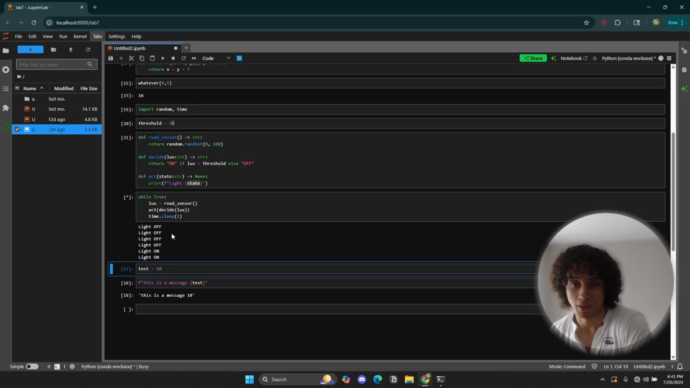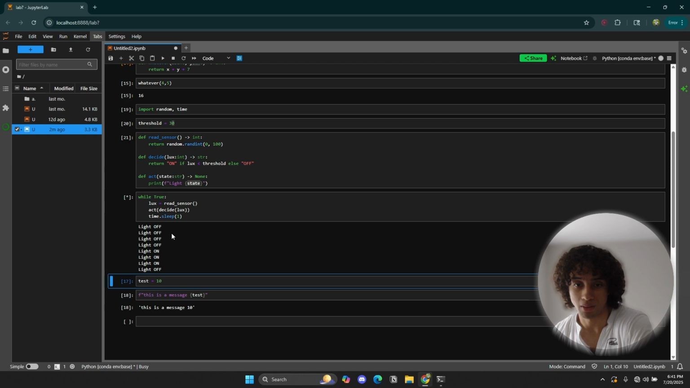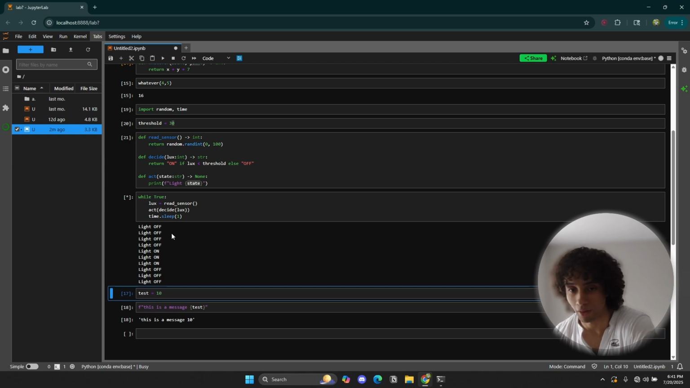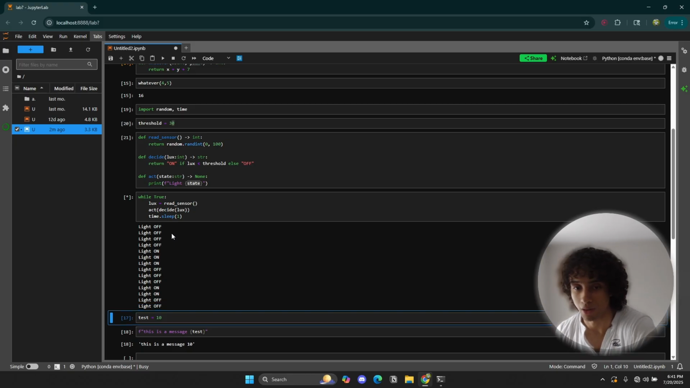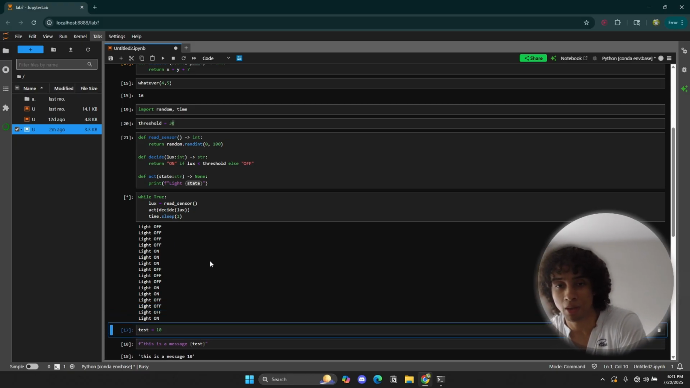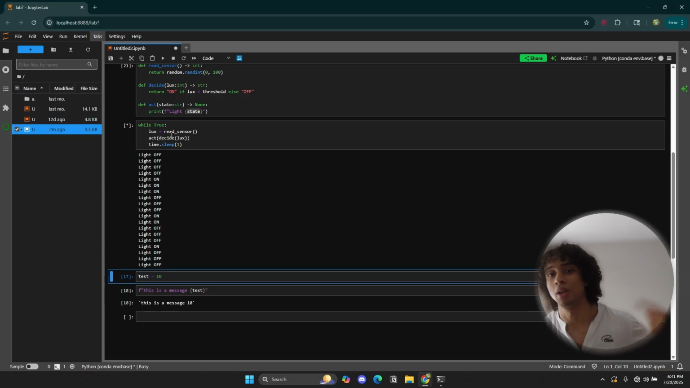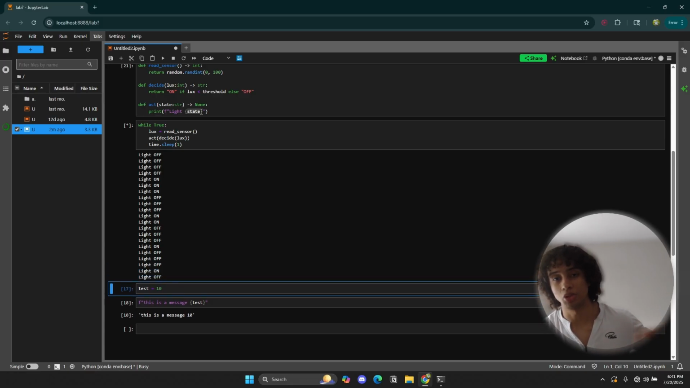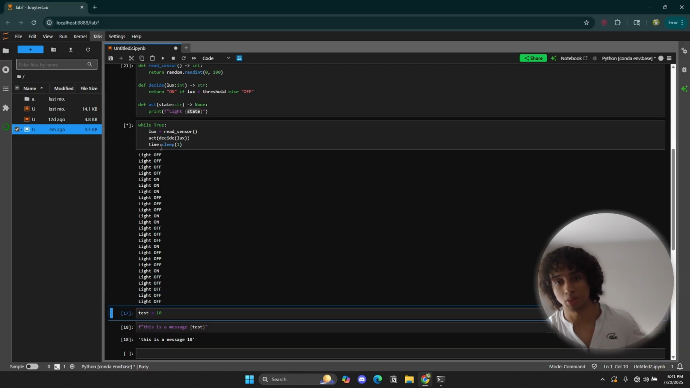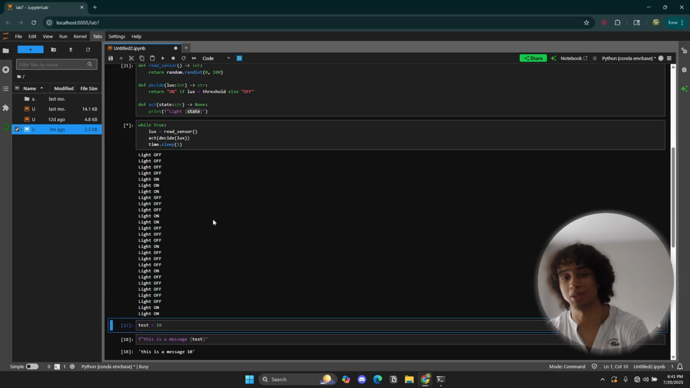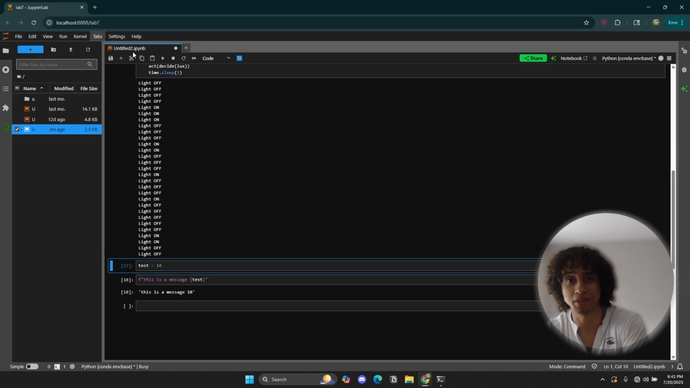Lights off, on, off, off, off, on, off, and so on and so forth. Because it's constantly looping through our entire while loop. It's just going to loop infinitely. That's why we put this time delay, so it doesn't just crash our entire system. That's really all it is.